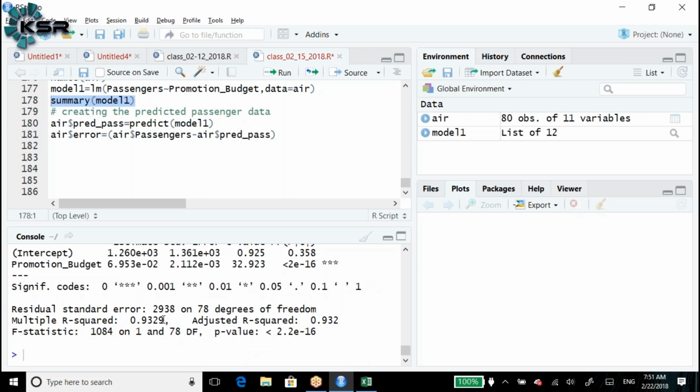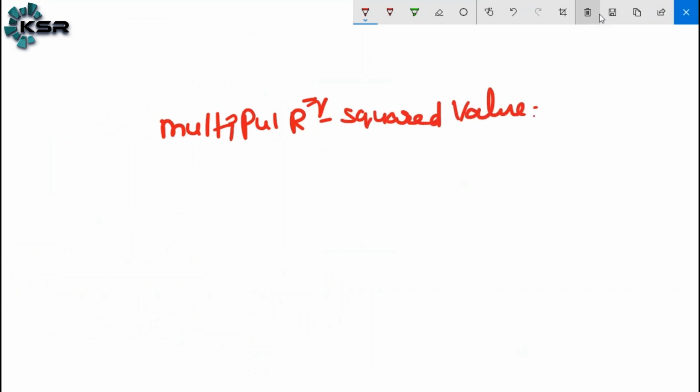That means 93% of the time we are able to match the actual value versus the predicted value. Multiple R square value is 93.29. That means 93% of the time